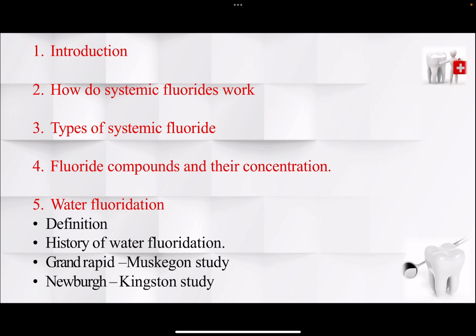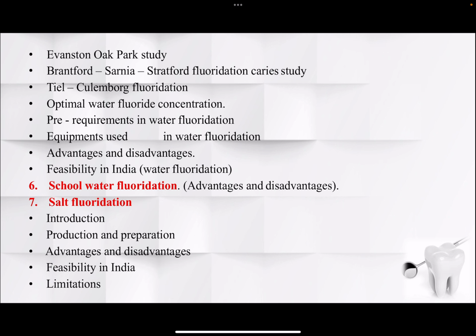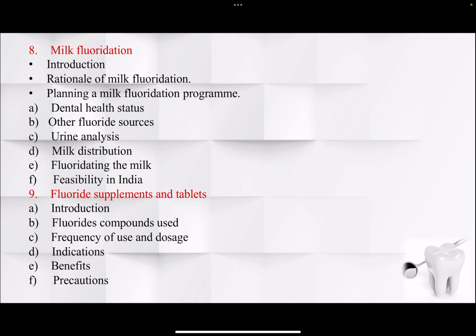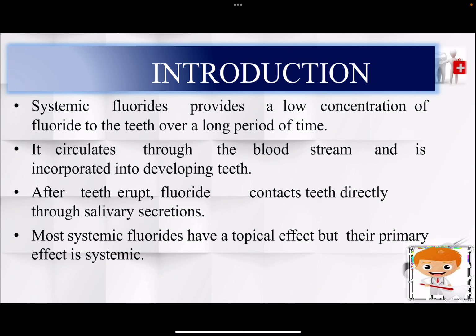Systemic fluorides: we will be dealing with the introduction, how systemic fluorides work, types of systemic fluoride compounds and their concentration, and water fluoridation, including definition, history of water fluoridation, the Grand Rapids-Muskegon study, the Newburgh-Kingston study, then other different studies, and including school water fluoridation, salt fluoridation, milk fluoridation, and fluoride supplements. So coming down to the introduction, systemic fluorides provide a low concentration of fluoride to the teeth over